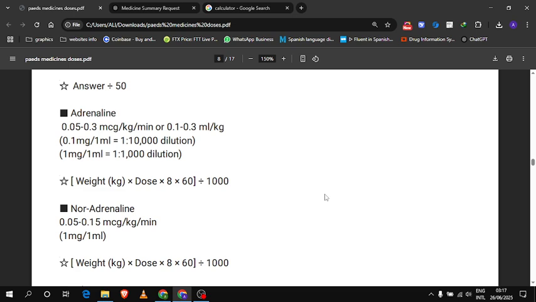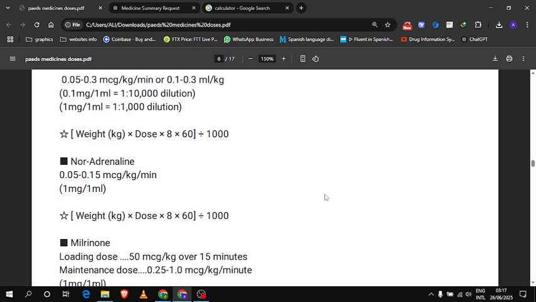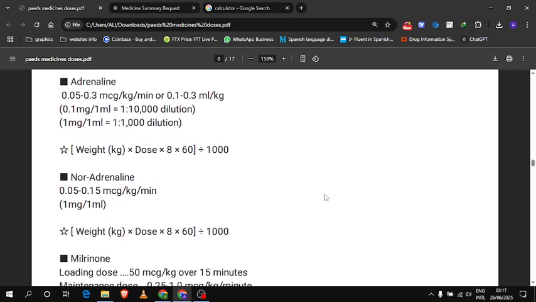Now come the noradrenaline, norepinephrine. Here the dose is, starting dose is same 0.05, but the maximum dose is less, it's 0.15 microgram per kg per minute, and the formulation is 1 mg per 1 ml. Let's understand what this means.